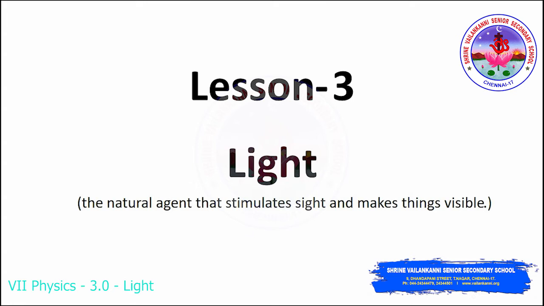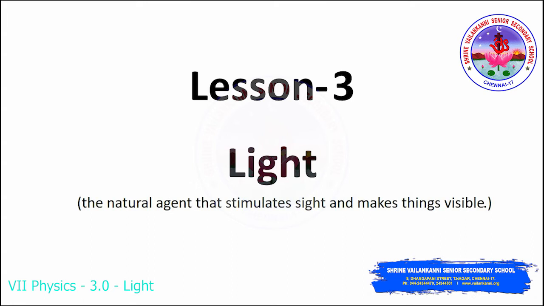So without light, will you be able to see anything around you? You can't, right? Only with the help of light are you able to see all the things around you. So light plays a very vital role in making things visible. You would have come across many different types of objects related to light, like transparent, translucent and opaque objects.